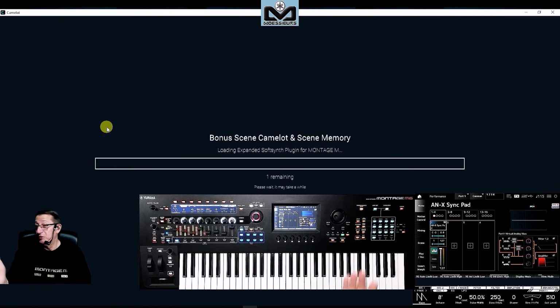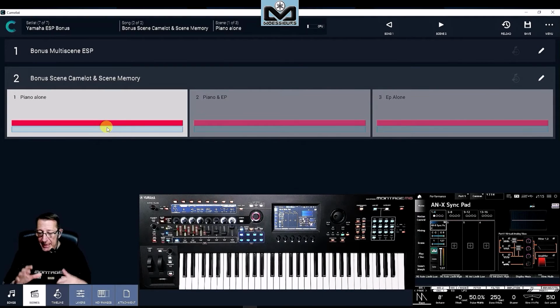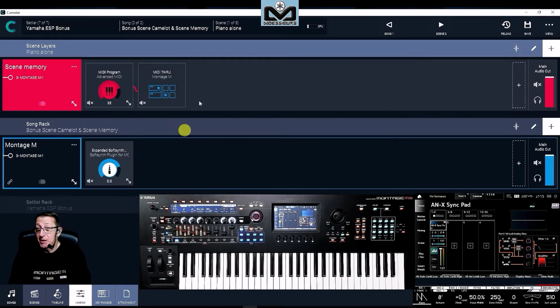So that's why I want to show you another example here. Here we can use the Camelot scene to call the scene memory from my Montage M, to call the scene memory for ESP. The 2 together, one or the other, as I want. We can do what we want in Camelot Pro. That's why I show you in layer. Here on Song Rack, I have put ESP like that. It loads one time. And here on the scene, I simply call the scene memory with the right control change and depth that I need.